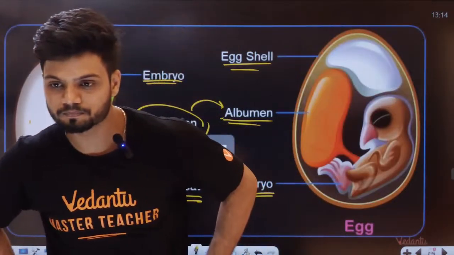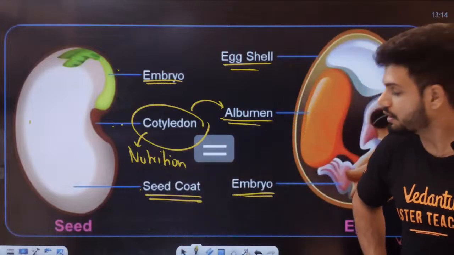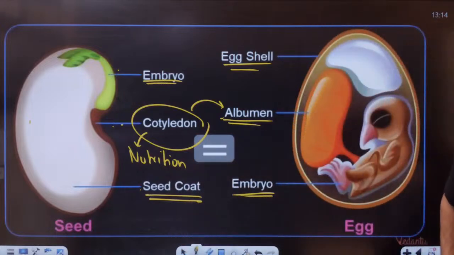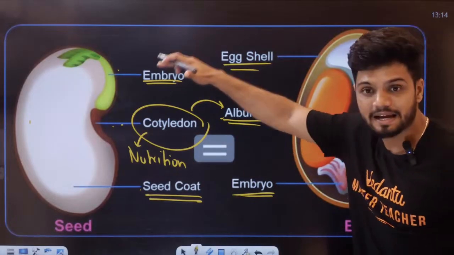Tell me yes or no. All of you understanding better now? Does this make more sense now to all of you? The function of cotyledon, the function of embryo present inside a seed.